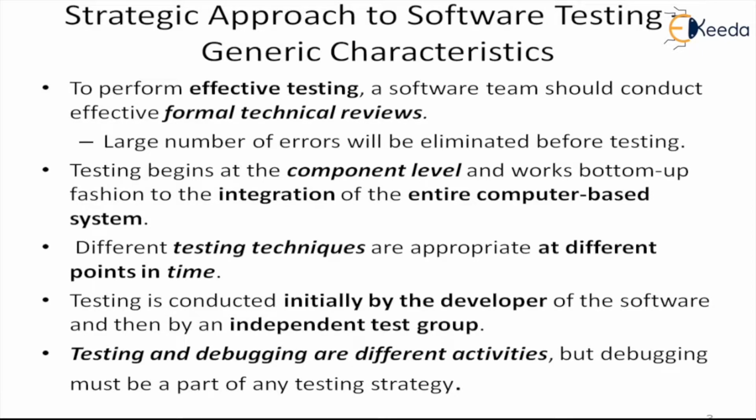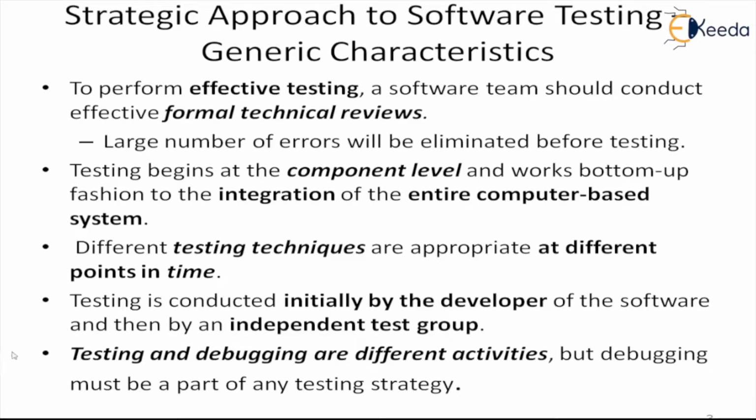And the other thing is, testing and debugging are different activities. Testing is trying to find the error, and debugging is trying to find the cause of the error. Testing is used to identify an anomaly or a defect in the software product or the work product. Whereas debugging is used to open the source code and find where the bug is or where the problem is.